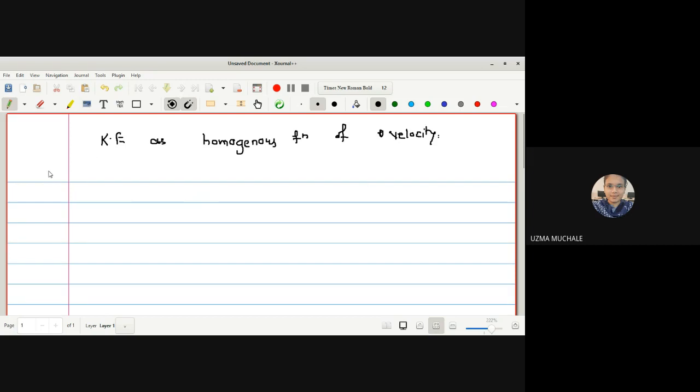What is the statement for this one? If the transformation equation does not contain the time t explicitly, that means first we'll write down the statement and then we'll go for the proof.